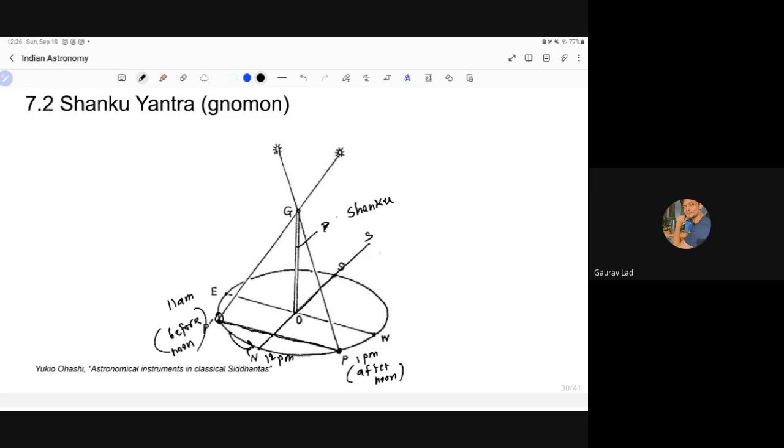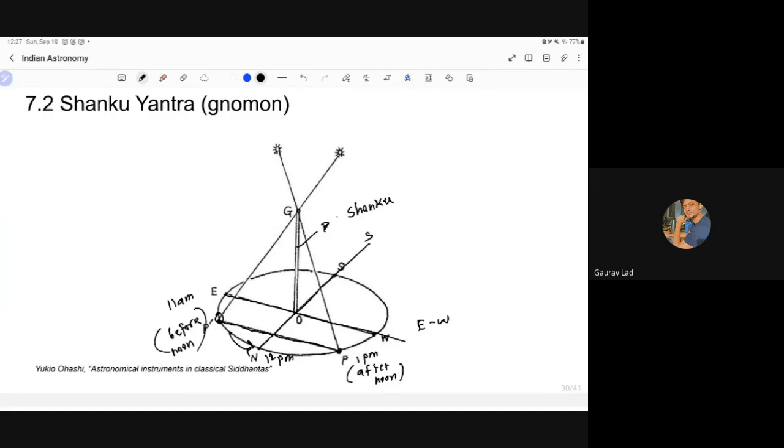Draw a perpendicular bisector to this, and that gives the east-west direction. So just by using a stick, you can find out all the four directions simply by marking the tips of the shadows. This method was invented by ancient Indians, also by Greeks. Gnomon is what it is called in Western astronomy, also by Chinese and Mesopotamians. But India developed it independently, as we will see.